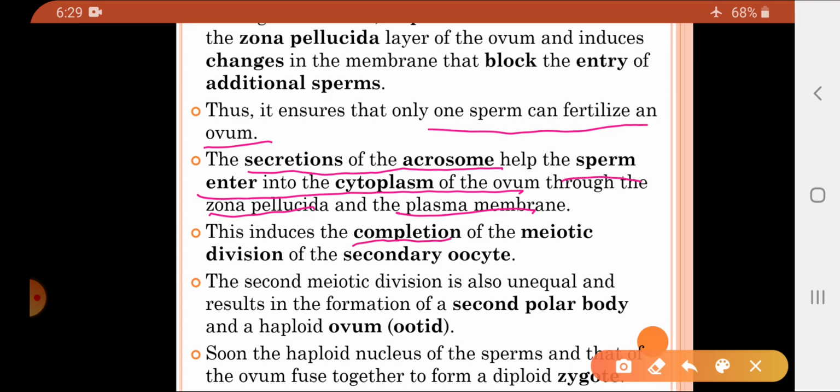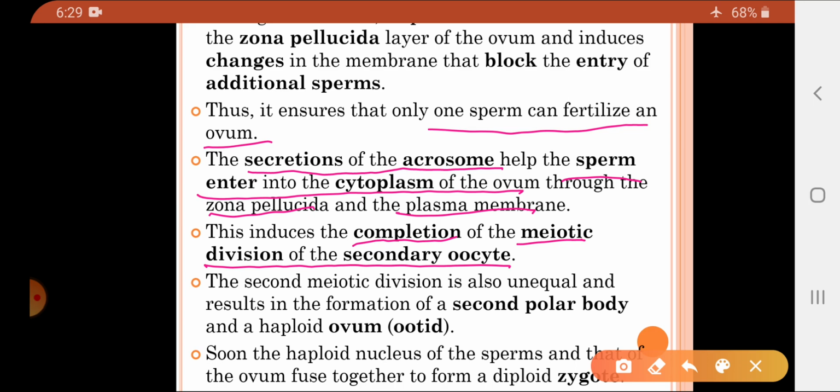This induces the completion of the meiotic division of the secondary oocyte. Now, as we have already studied during oogenesis, at the time of ovulation the cell division is arrested at metaphase 2 of meiosis 2.